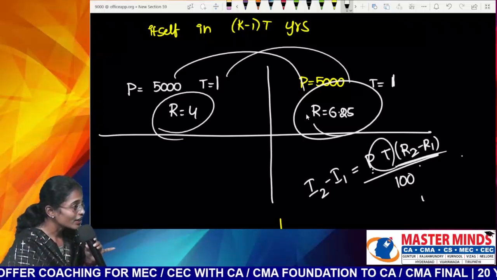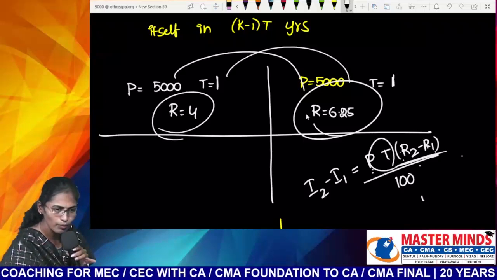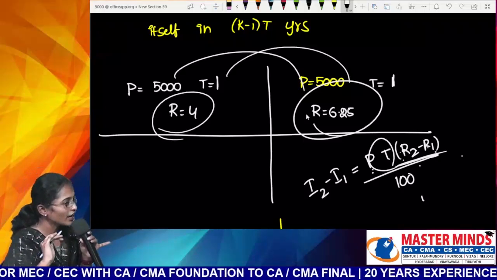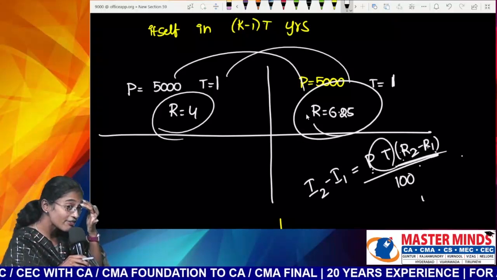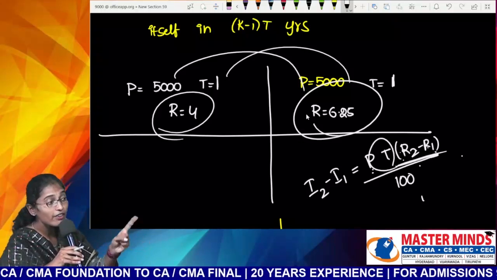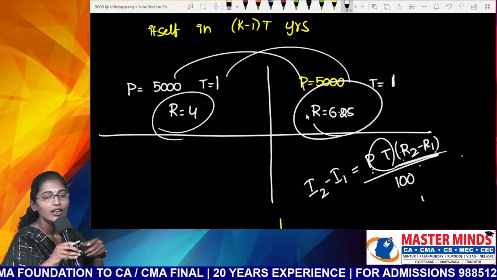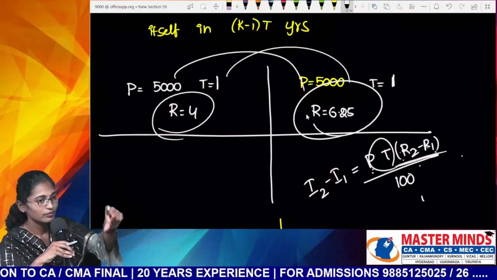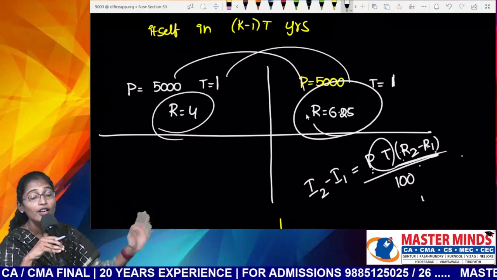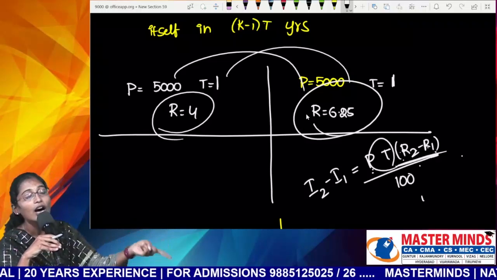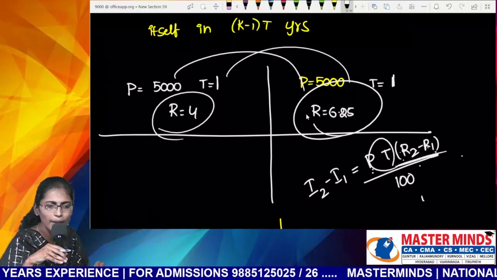Whoever are varying, calculate the difference between both of them and simply write down the formula as PTR by 100. Now, suppose principals are varying, what can be the formula? (P2 minus P1) into TR by 100. If time durations are varying, P into (T2 minus T1) into R by 100. If rates are varying, P into T into (R2 minus R1) by 100.